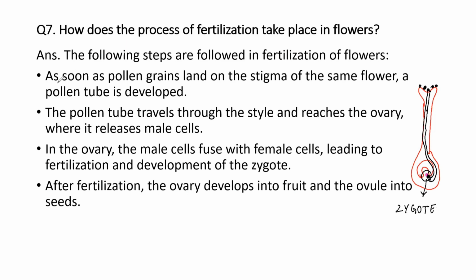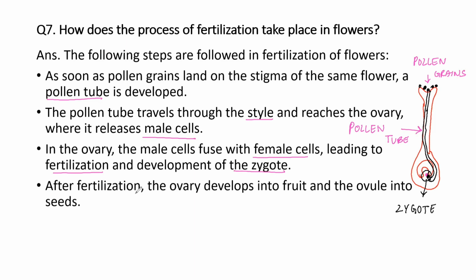So let's look at the points. As soon as pollen grain lands on the stigma of the same flower, a pollen tube is developed. Okay, so this is the pollen tube. And these were the pollen grains. Now this pollen tube will travel through the style and reach the ovary where it releases the male cells. In the ovary, the male cells will fuse with the female cell, leading to the fertilization and development of zygote.